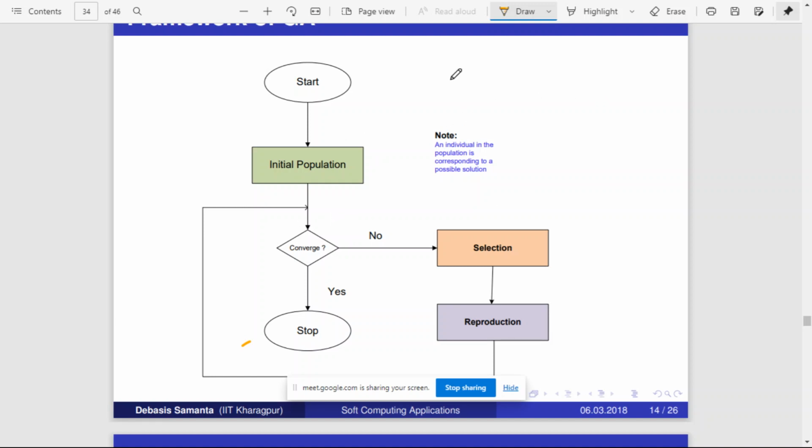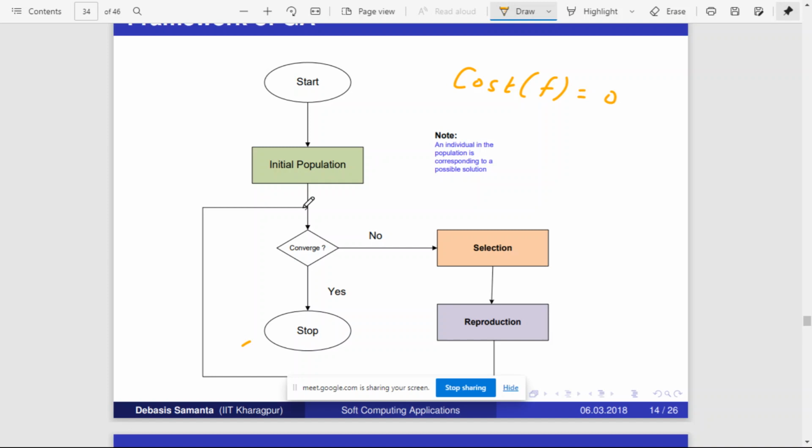Or there is something called cost. You can evaluate the cost of any function. So what is the cost? Generally the ideal case is that the cost should become 0. Ideal case is the cost of the function should become 0.